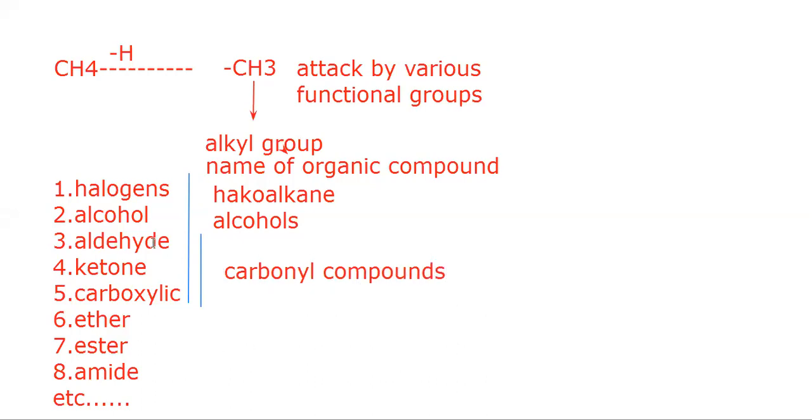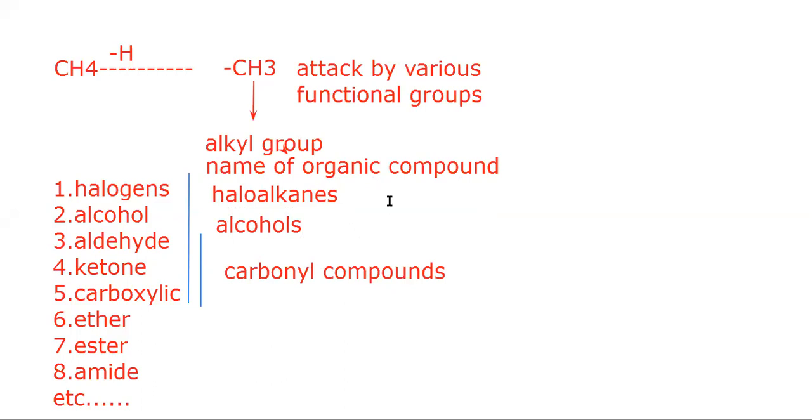Hence, on the basis of presence of these different functional groups, we can define the organic compound into various categories. As you can see, in presence of halogens, they are represented as haloalkanes. Then alcohols are represented as alcohols. So they have been given various names also.